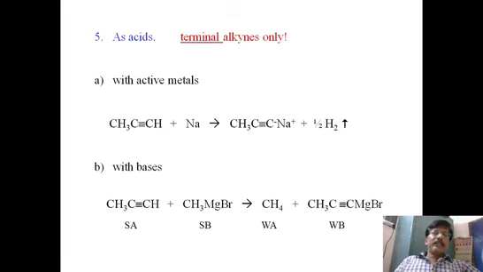Now, an important thing, already we had a discussion on this. This is the acidic nature of alkynes. Alkynes behave as weak acids. It is possible to behave as weak acids only when it is a terminal alkyne, not others. Because whenever it is a terminal alkyne, it has one hydrogen there, and because of the sp character, the carbon becomes more electronegative.